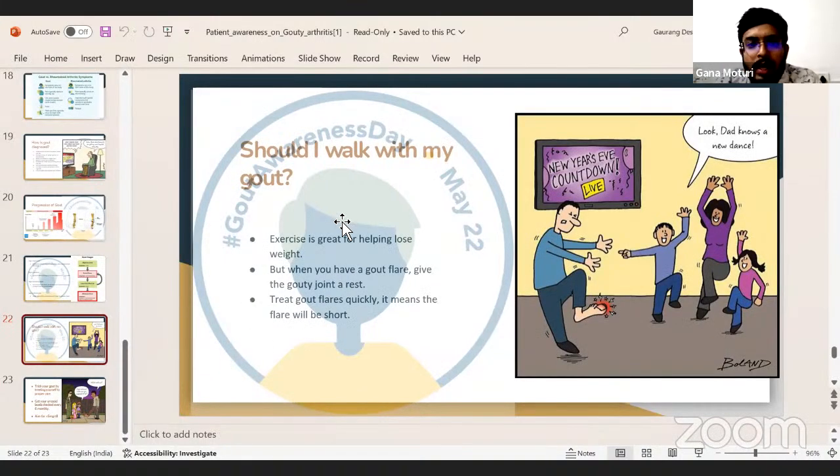Can the patient with gout walk? Yes, it is true. The patient with gout can walk. Exercise is of great help for losing weight. And when there is a gouty flare, we give the gouty joint a rest and treat the gout flare quickly.